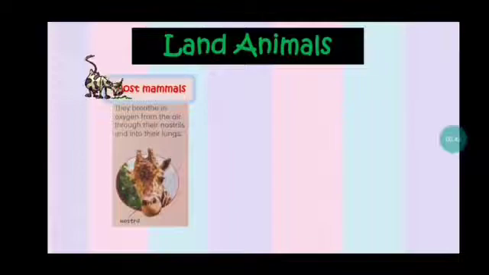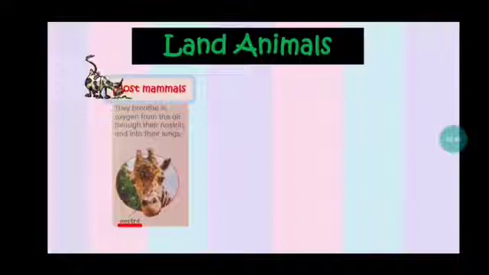For the first, we will talk about the land animals. How do the land animals breathe? The land animals breathe in many ways. The first that we will discuss is most mammals. Most mammals breathe in oxygen from the air through their nostrils. You can see here, they take in the oxygen through their nostrils.